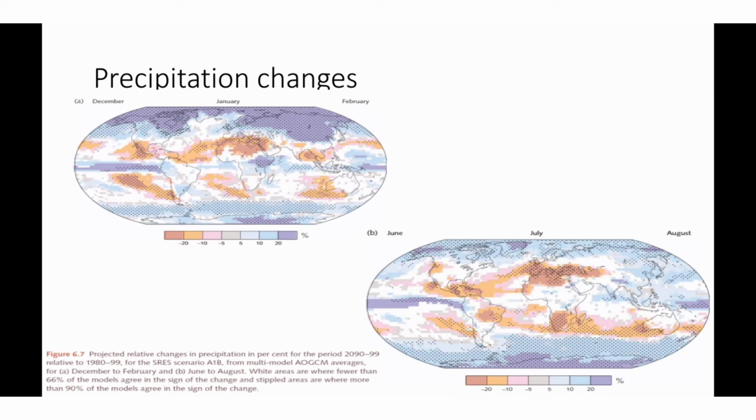Now we will see the changes in precipitation pattern due to climate change. This figure shows the possible changes in precipitation across the globe during January and July in the future. These changes are calculated for a period 2090 to 2099 relative to 1980 to 1999. Model simulations are done with SRES scenario A1B. You can see the percentage variation of precipitation which shows large spatial variation. At some places precipitation is expected to be increased and at some places precipitation is expected to be decreased.